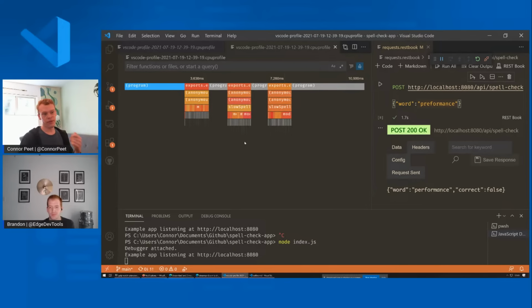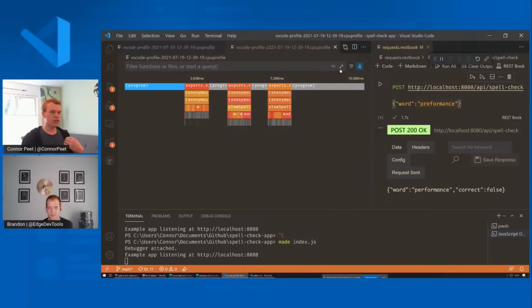Also, something very useful in the flame chart is that if you have servers, most often what happens is that a single call isn't that slow. But when you have hundreds of calls that are each individually taking a lot of time, or all together taking a lot of time, it's hard to see at each individual call stack what's taking time if you just look at the chronological view.